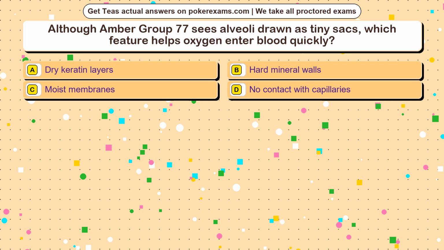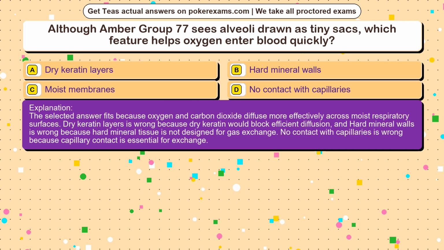The correct answer is option. The selected answer fits because oxygen and carbon dioxide diffuse more effectively across moist respiratory surfaces. Dry keratin layers is wrong because dry keratin would block efficient diffusion, and hard mineral walls is wrong because hard mineral tissue is not designed for gas exchange. No contact with capillaries is wrong because capillary contact is essential for exchange.